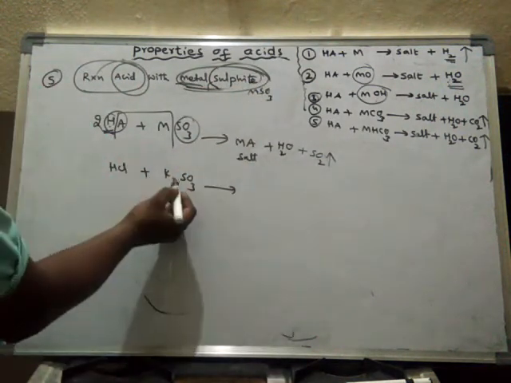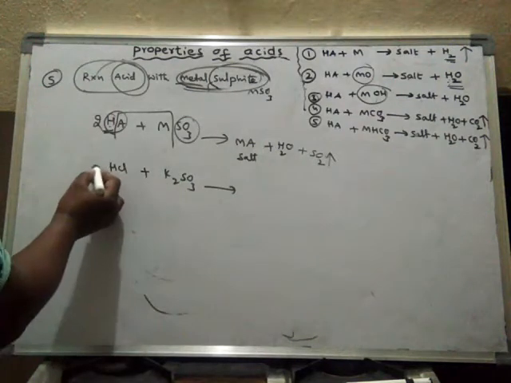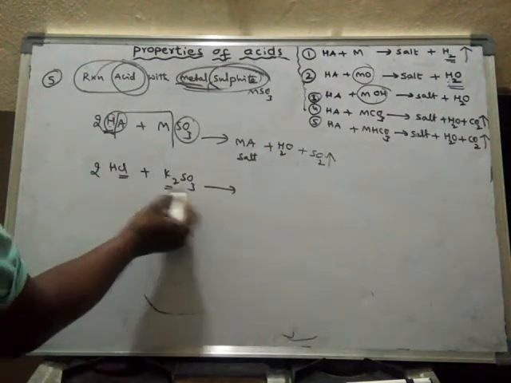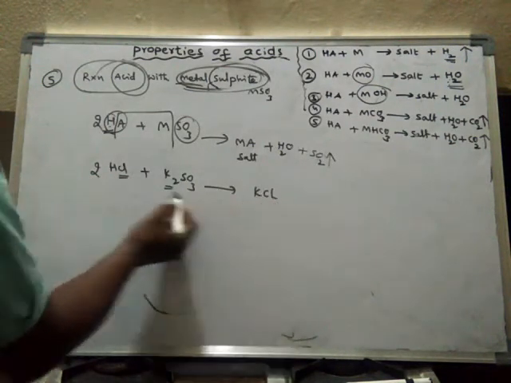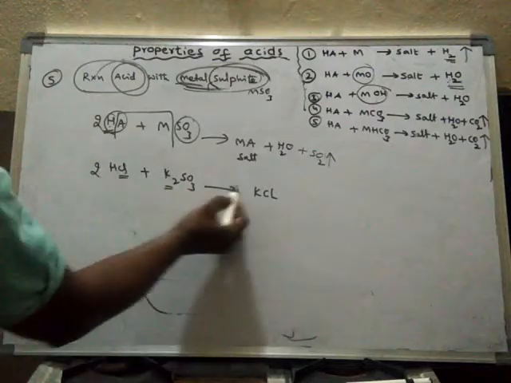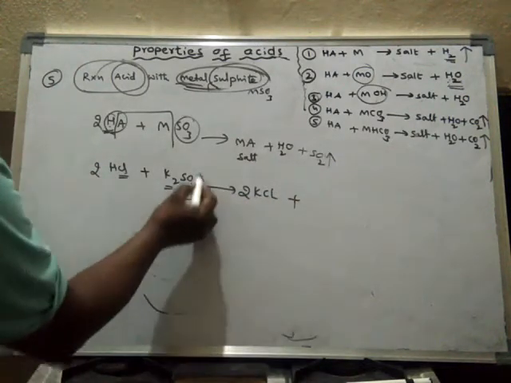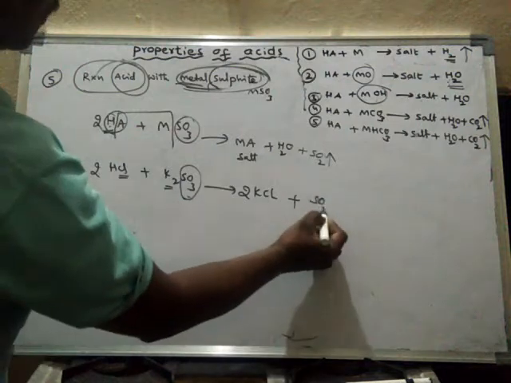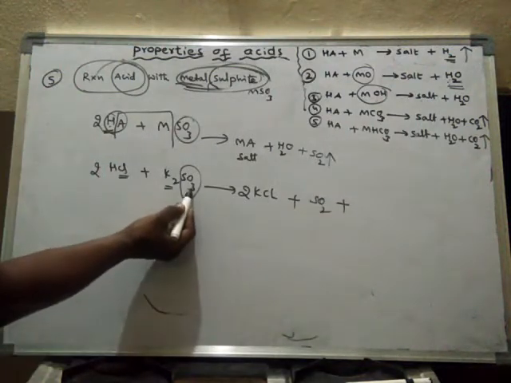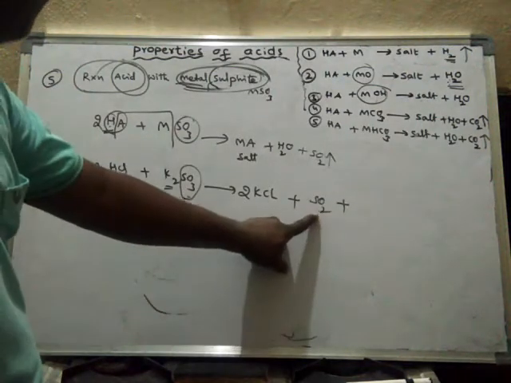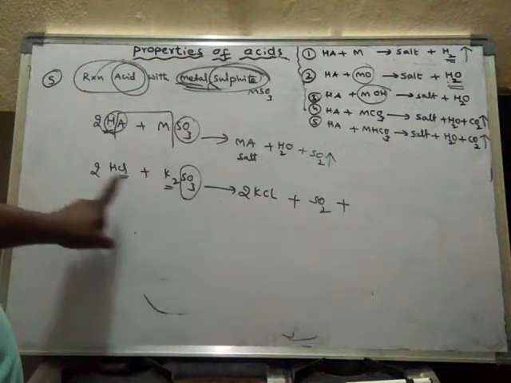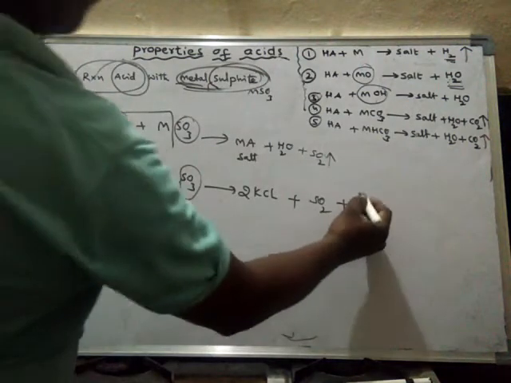So what happens? Here chlorine and potassium will form potassium chloride. So 2 potassiums, 2 chlorines, so 2 KCl plus SO2. From this it forms SO2, and 1 oxygen is left over. That oxygen will combine with the 2 hydrogens to form water.